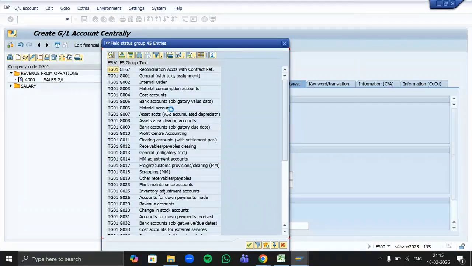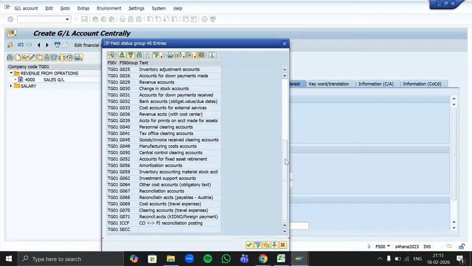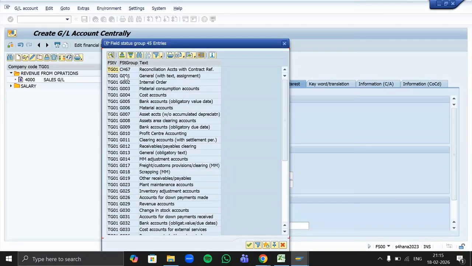Can you go downwards? Yeah, sure. Actually, bank accounts, receivable. Which options are there actually for the balance sheet? Actually, it is not much clear on the screen. The first one is there. For all the balance sheet accounts, we are...